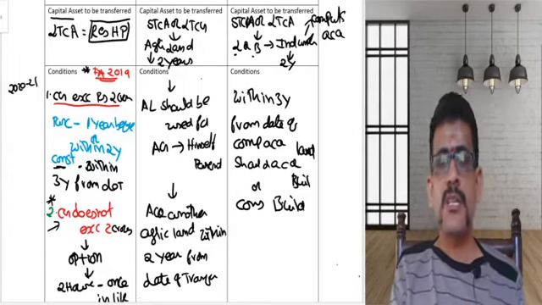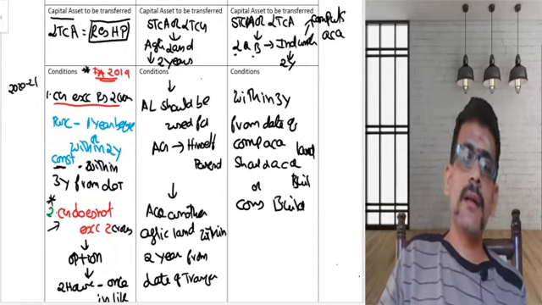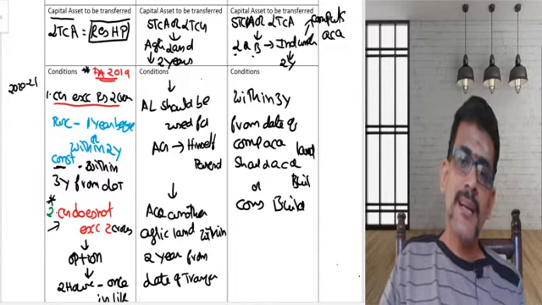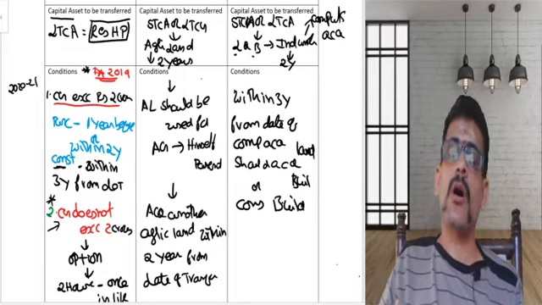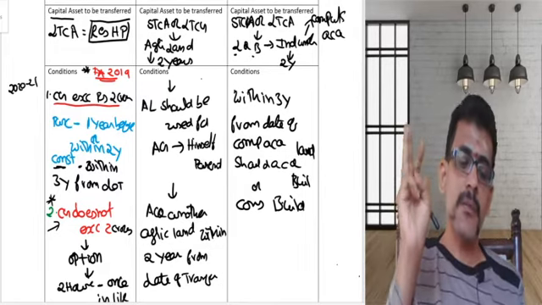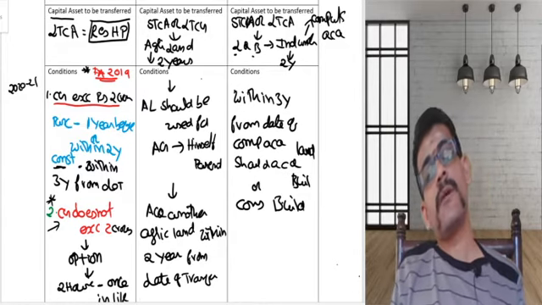You are running an industrial undertaking, government has compulsorily acquired your land, and then ultimately your building is also acquired. So to take 54D, you should immediately start a new undertaking by acquiring a land and a building, or acquiring a land and constructing a building, within a period of 3 years from the date of transfer. If this condition is satisfied, then you can take the benefit of 54D.